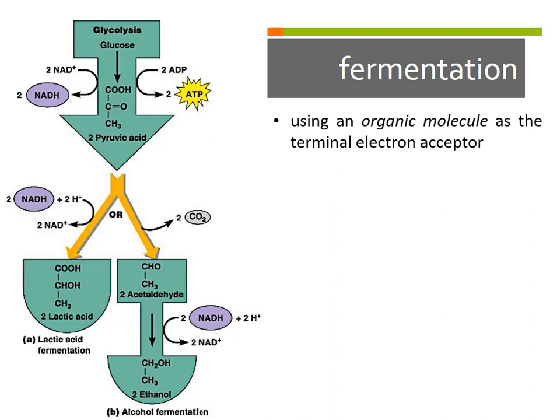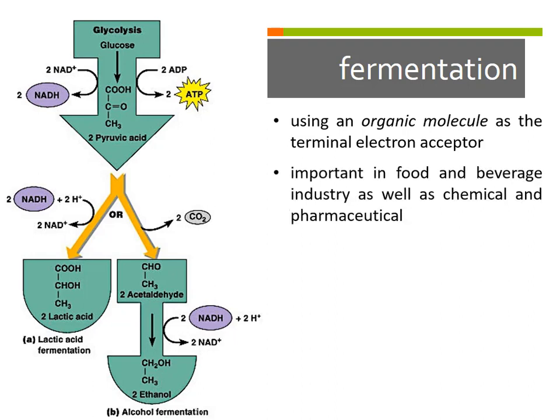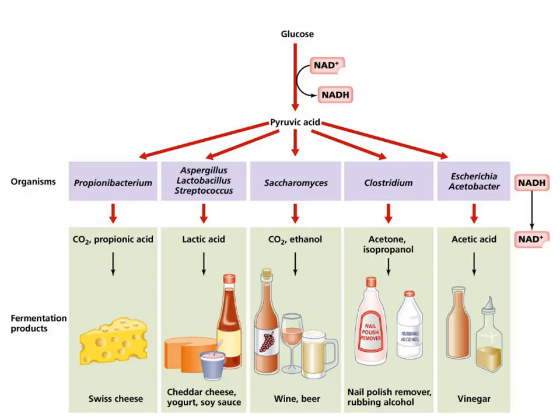So that is why when we have beer, it's carbonated, or champagne, it's carbonated, because we're running alcohol fermentation. Okay, so as you know, fermentation is important in food and beverage industry. It is also important in chemical and pharmaceuticals. So there's an acid pathway and there is an alcohol pathway.